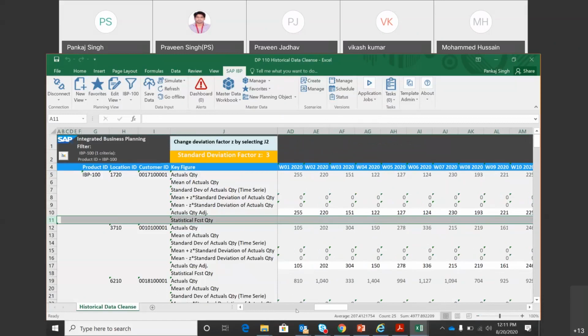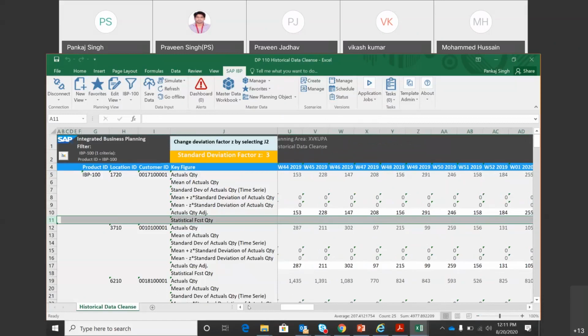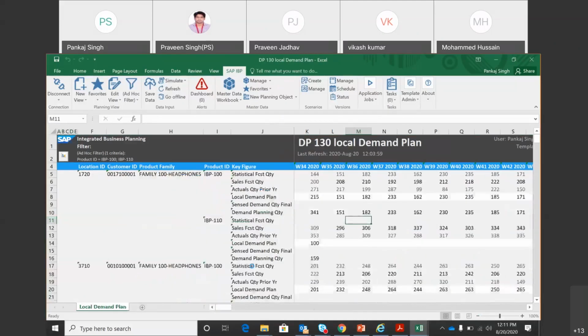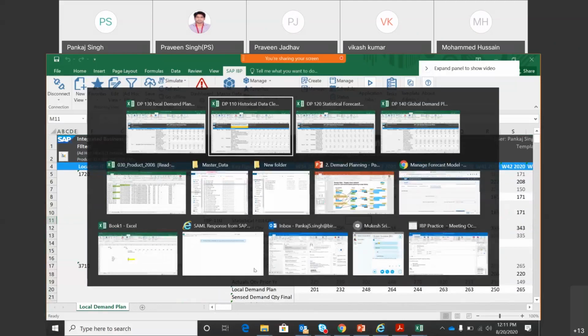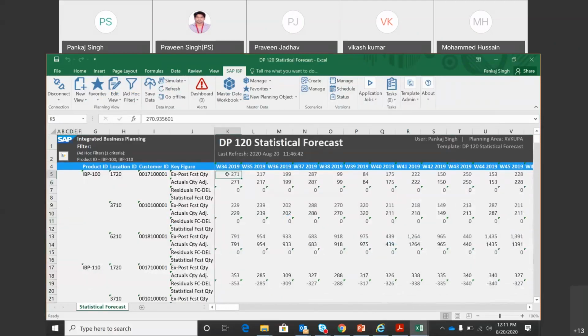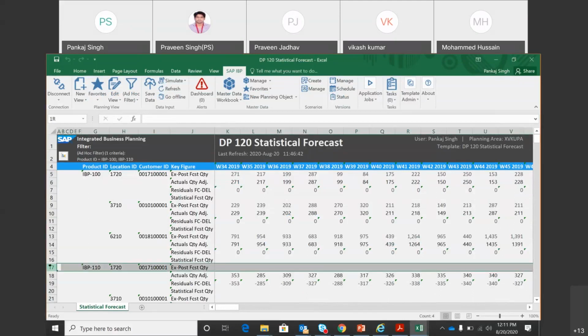Okay. So the other question was about the ex post history. So yeah, let's talk about that. So ex post forecast. Let's go to 120. So this key figure called ex post forecast, and you will see that for the other product, this key figure is blank.